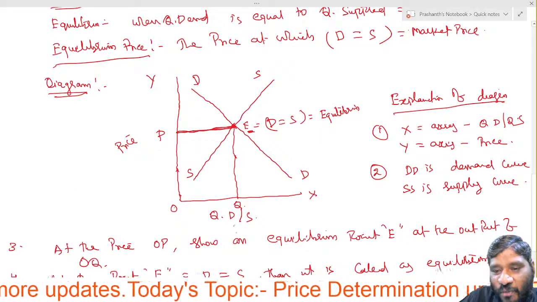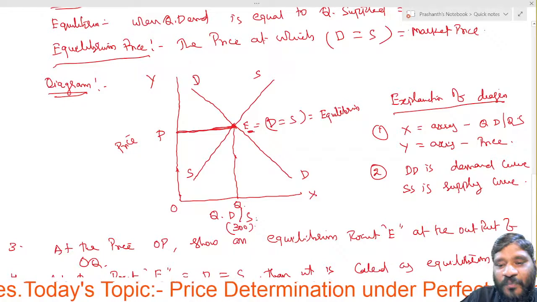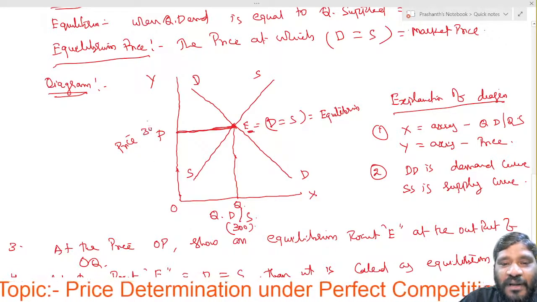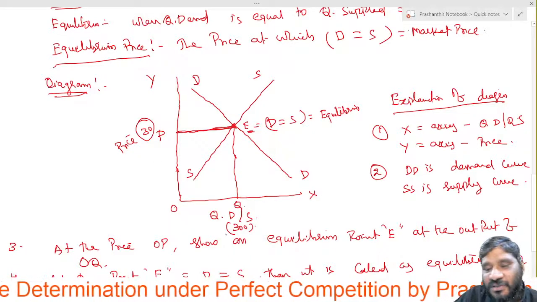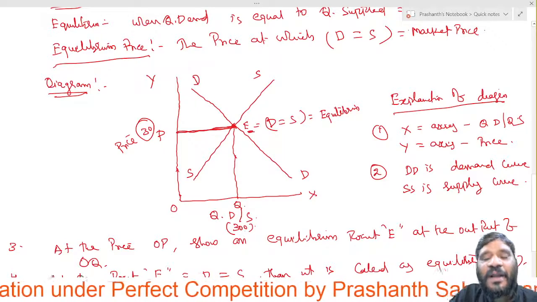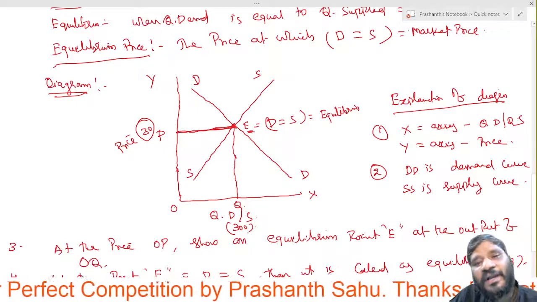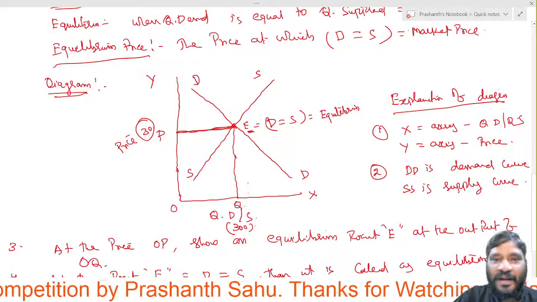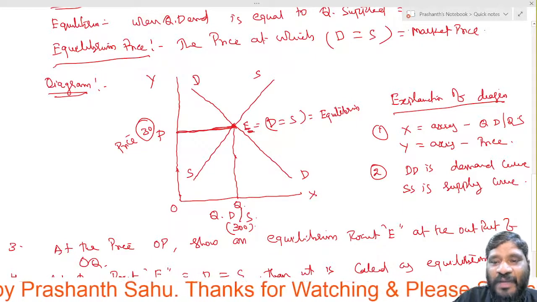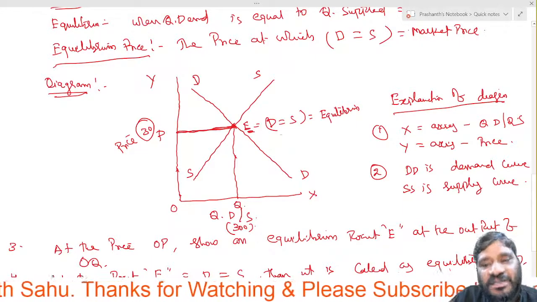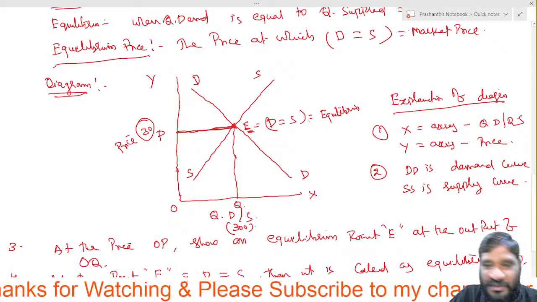So 0q is how much here? 300. And 0p is how much here? 30. Quantity demanded is 300 and quantity supplied is also 300. There only we got the equilibrium. That's why we call demand equal to supply as equilibrium.